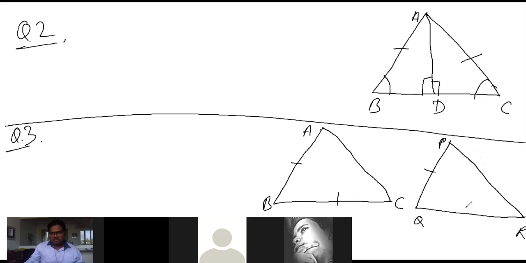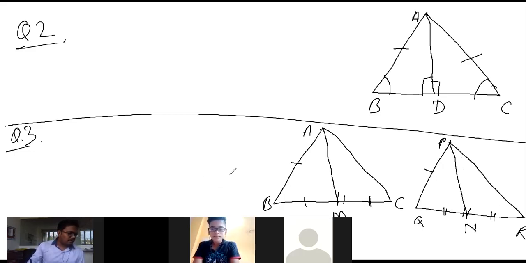BC means this one is equal to this one. And median AM. That means this is a median. That means this side is equal to this one. And PN. So this one is equal to this one.